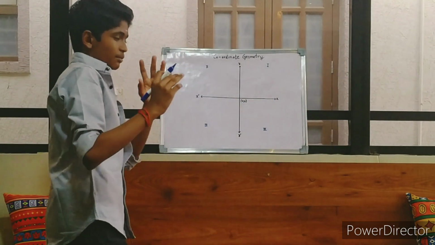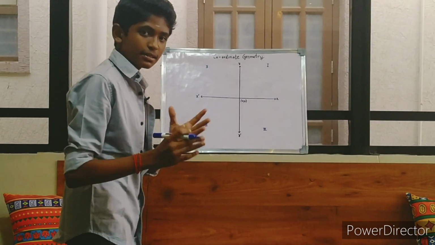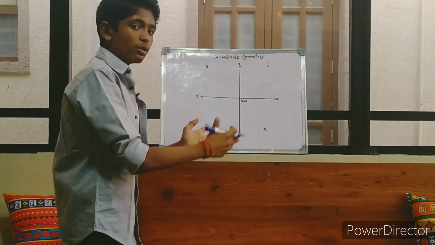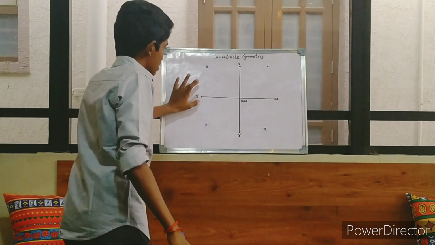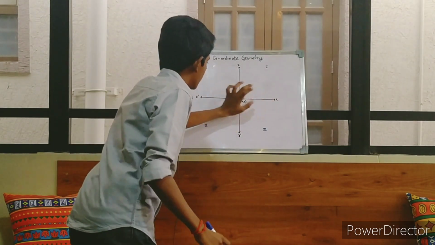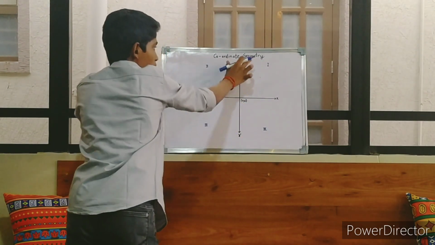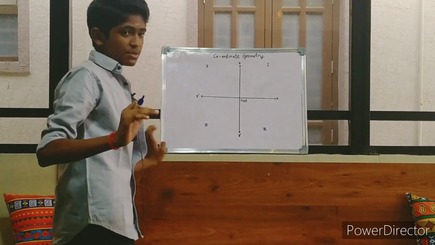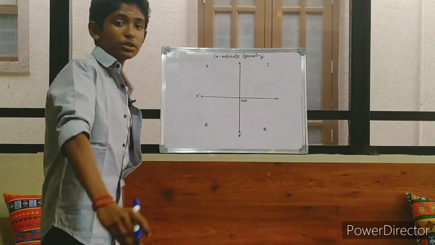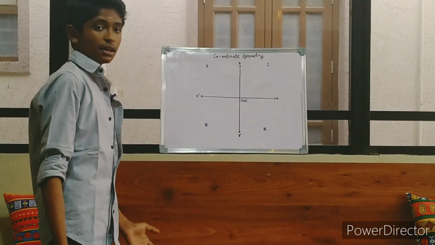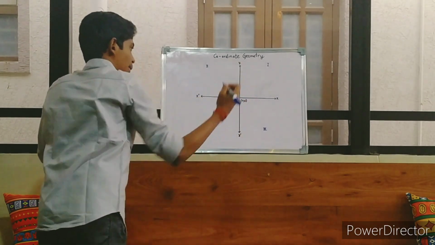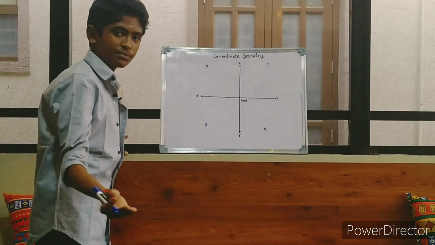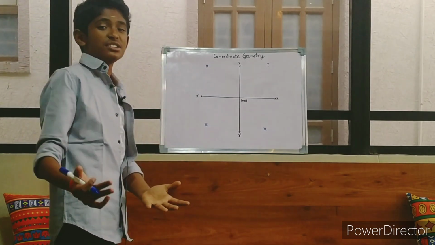Now, in an axis, there are two ends in this coordinate axis. This is the negative end and this is the positive end. This is the negative end and this is the positive end. Okay? And the intersection point of these axes is the origin, which is represented by 0, 0. Okay? That is called the origin.